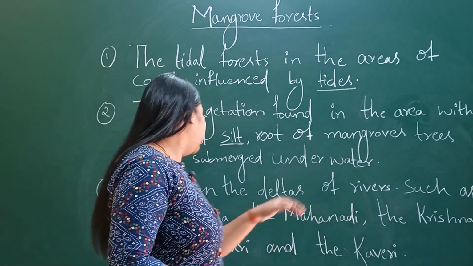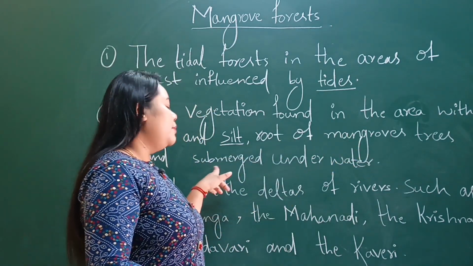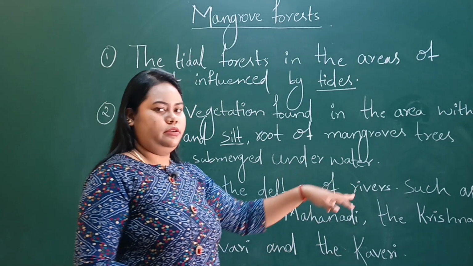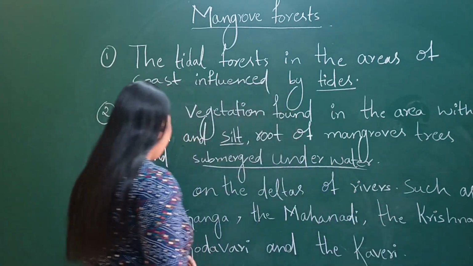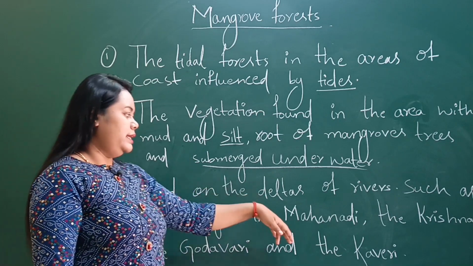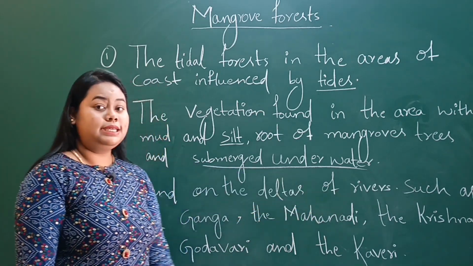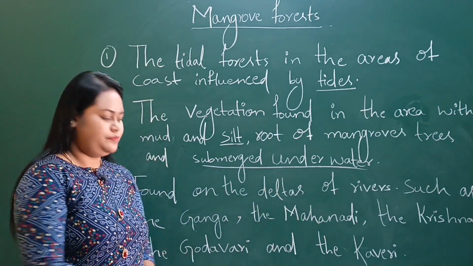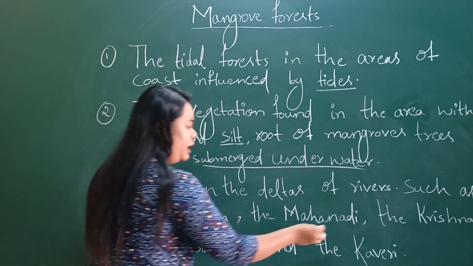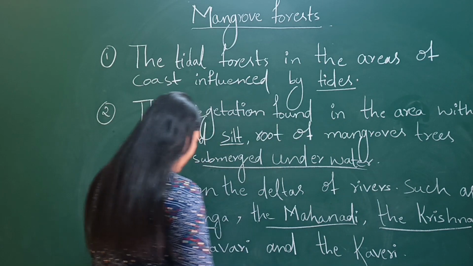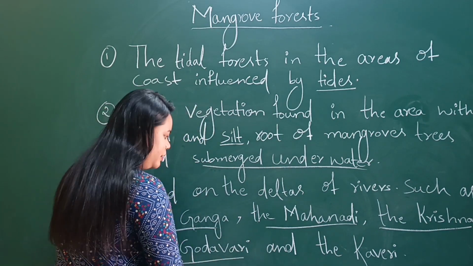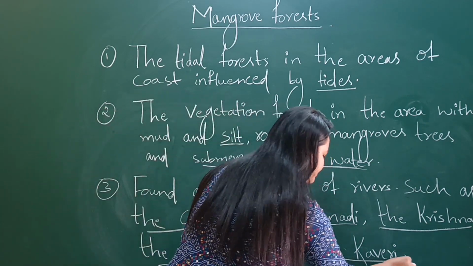Roots of mangrove trees are submerged underwater. Now found on the deltas of rivers such as the Ganga, the Mahanadi, the Krishna, the Godavari and the Kaveri.